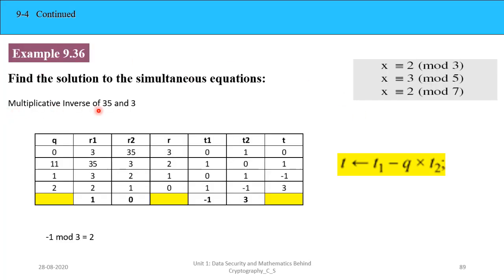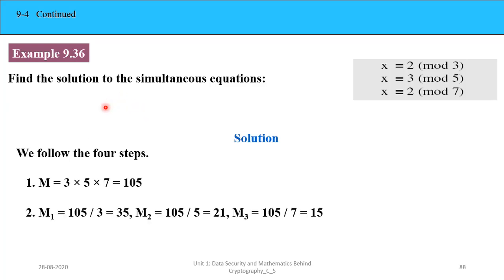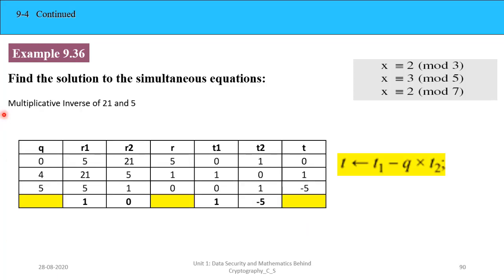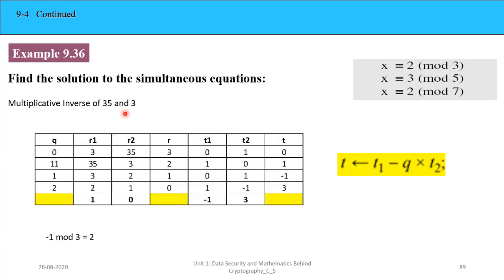So find the multiplicative inverse of 35 and 3. So 3 is the modulus and 35 is what? Capital M1. So then we find for 21 and 5, and 15 and 7. So what do we use here? You saw yesterday also, we use the extended Euclidean algorithm.